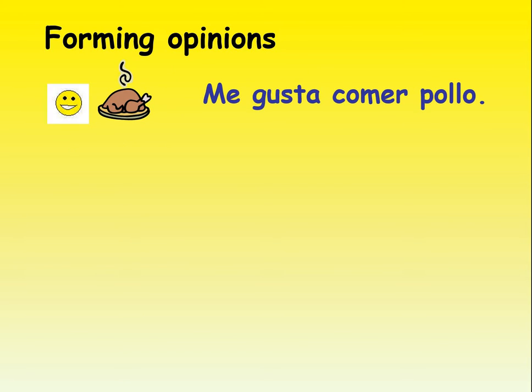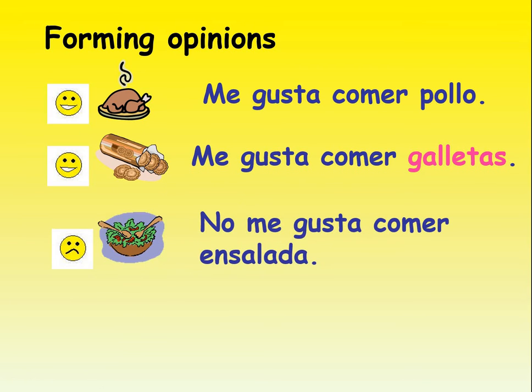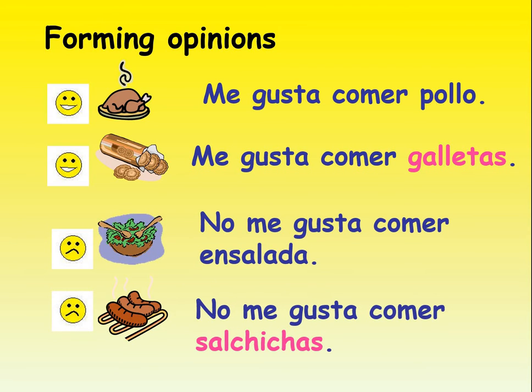So let's look at some longer examples. So I like chicken would be me gusta el pollo. But if I want to say I like to eat chicken, I can add that verb in there. Me gusta comer pollo. Me gusta comer, here's a new word for us, galletas, biscuits. No me gusta comer ensalada. No me gusta comer salchichas. You might not remember that one from last time, so here's a little reminder. Okay, so I don't like to eat sausages.